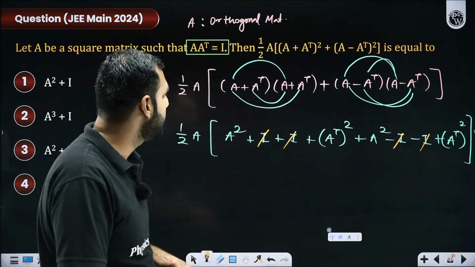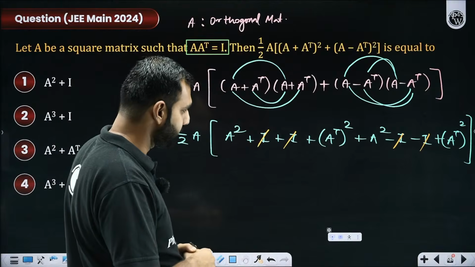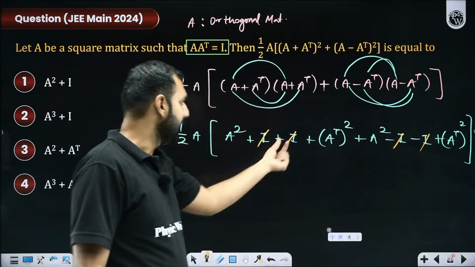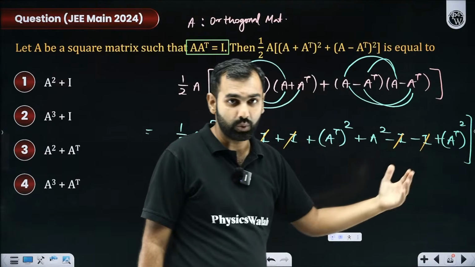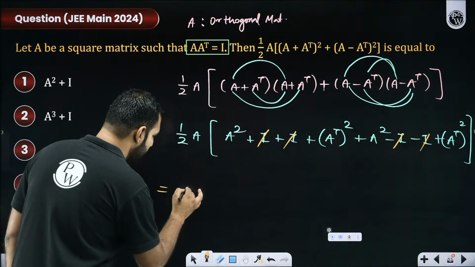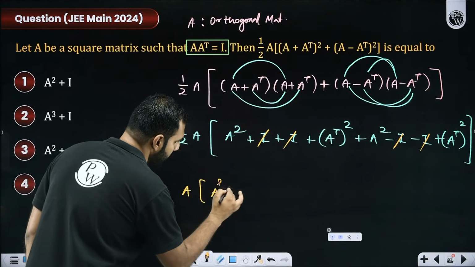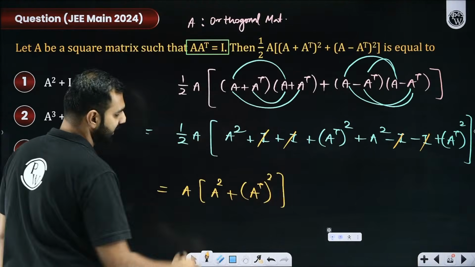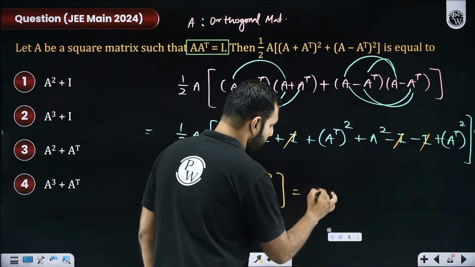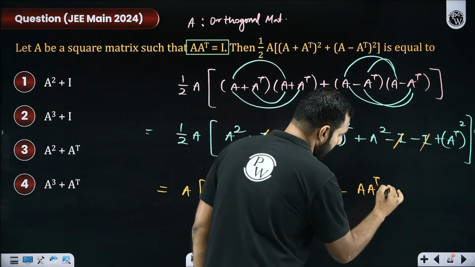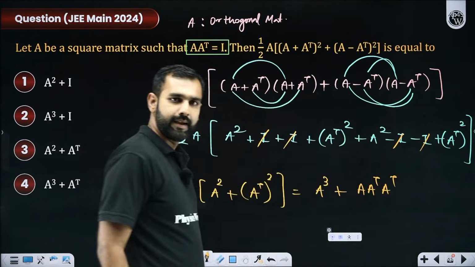Yes or no? Then the next conclusion is, sir, A square plus A square is clearly 2A square. And that too is cancelled by this. So technically I'm left with A times A square plus A A transpose. Yes or no? When this A is pushed inside, I'm left with A square into A, that is A cube. This is A into A A transpose. Can I write it like this?